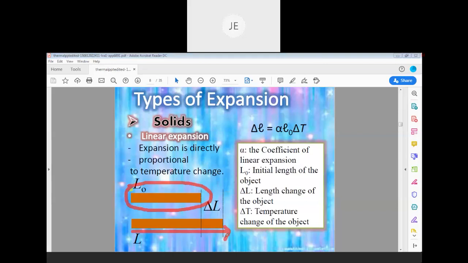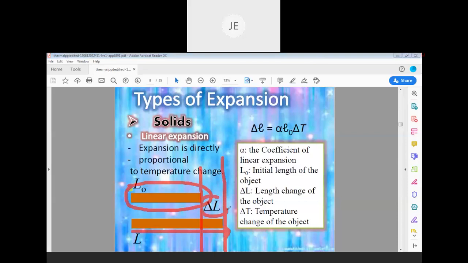You can see here. Before heating, it is only up to this point, and after heating the length is increased up to this. Okay, this is called linear expansion, lengthwise expansion, one-dimensional expansion on heating.